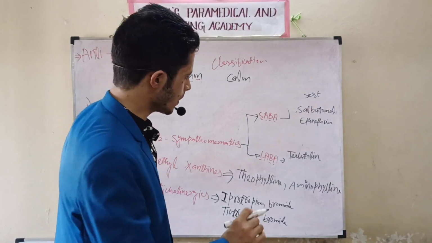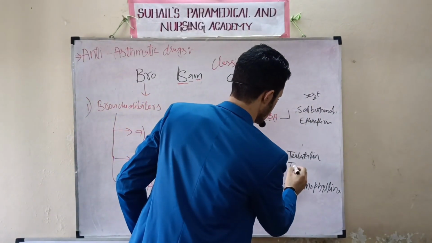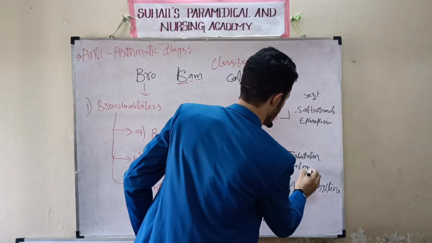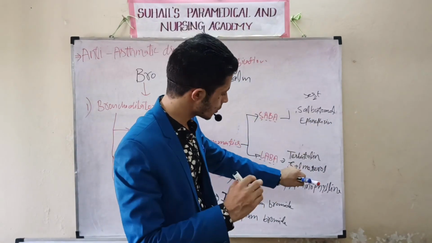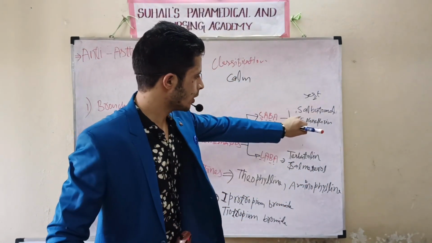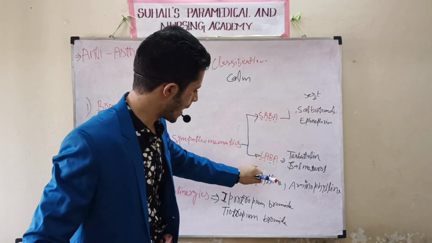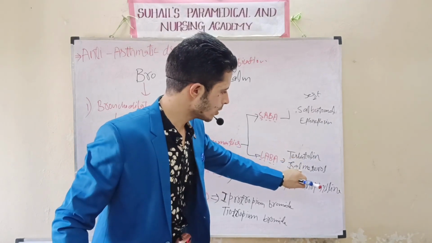Oh, and here one more drug, that is salmeterol. Here was salbutamol. Here is salmeterol. So salbutamol and epinephrine come under the short acting beta 2 adrenergics, and there are long acting beta 2 adrenergics. There are two classifications, terbutaline and salmeterol.